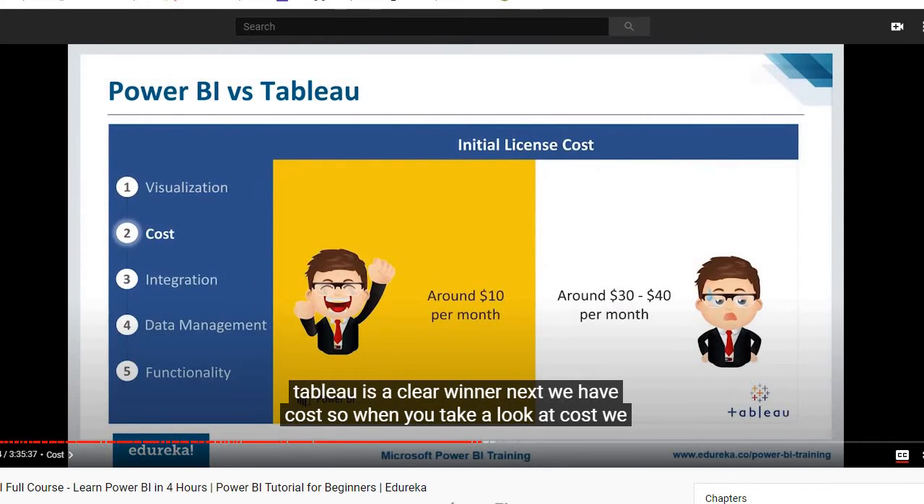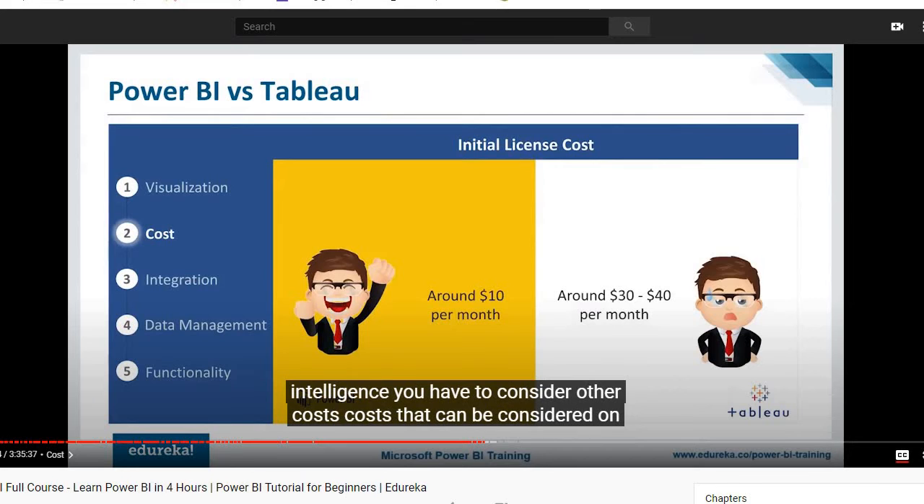Next, we have cost. So when you take a look at cost, we have to consider something called initial cost. Now, if you ask about initial cost, Power BI wins. Why? Because it is way cheaper compared to Tableau. If you compare its desktop user cost, its web user cost, its server node, Power BI is a winner here. But then this is not the only cost you should take into consideration.